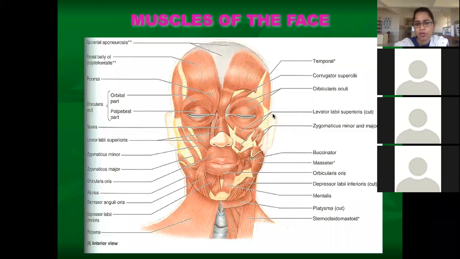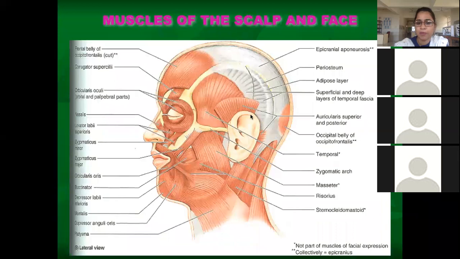Around the ears we have 3 muscles. See here, we can see around the ear. Don't worry about this temporalis. Temporalis is a deeper muscle covered by the temporal fascia. We will not see this muscle until we remove the temporal fascia. Now this temporal fascia is a thick fascia, but above that, just below the skin, we have certain muscles.